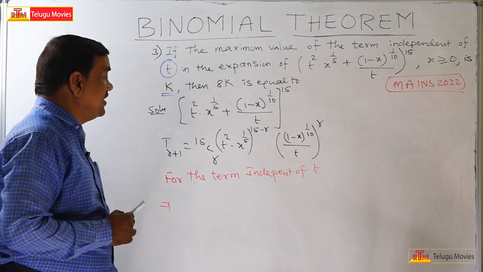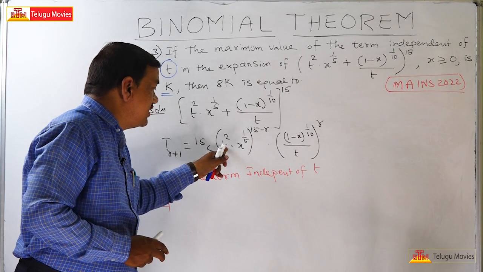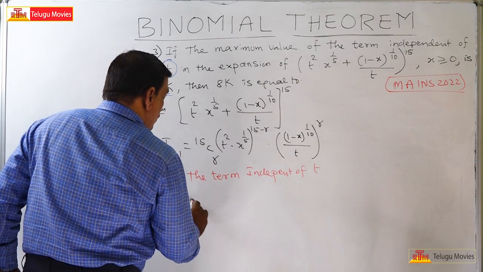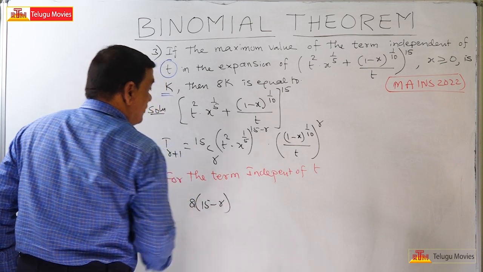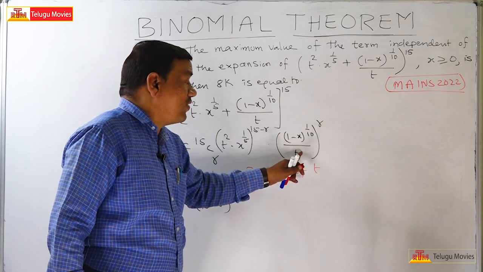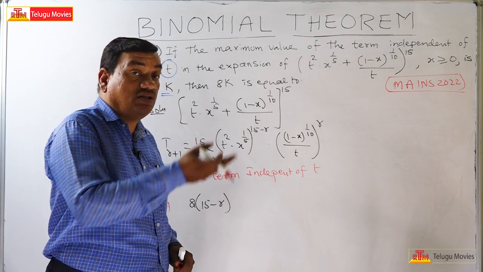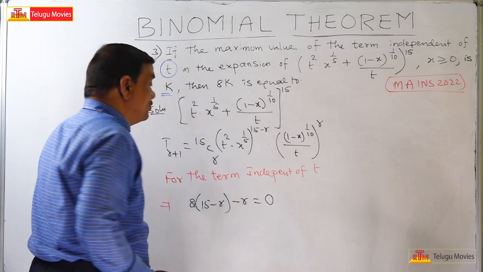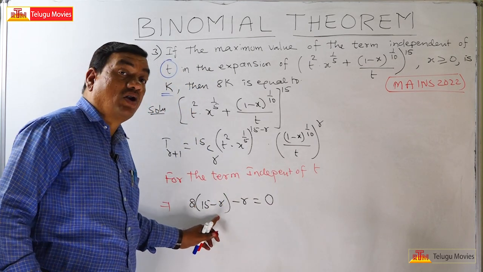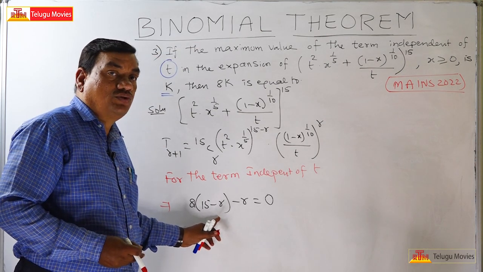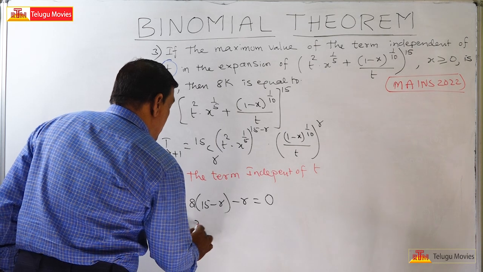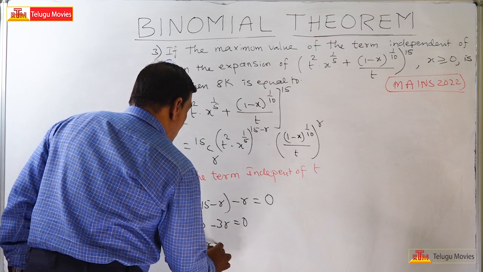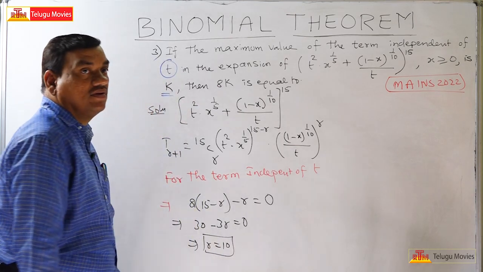What are the powers of t here? See here, a power m whole power n is a power mn. So what is the power of t here? 2 into 15 minus r. Here t to the power of r is in the denominator; if it comes in the numerator, it is t to the power of minus r. So 30 minus 2r minus r is 30 minus 3r, which is equal to 0. Be careful, this is the power of t, the degree of t. So 3r is equal to 30, therefore r is equal to 10. Understand? r is equal to 10.